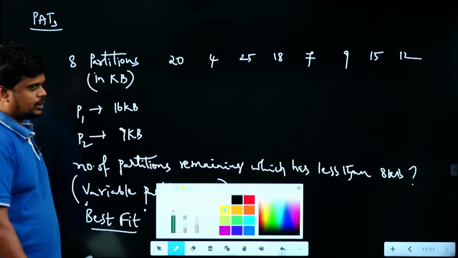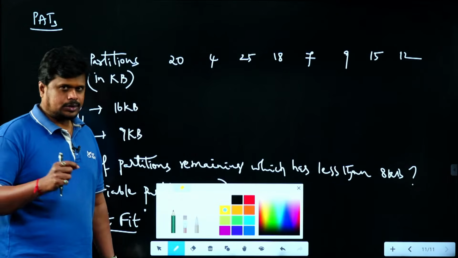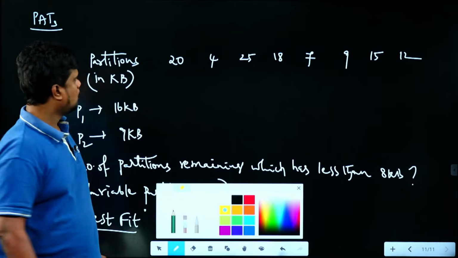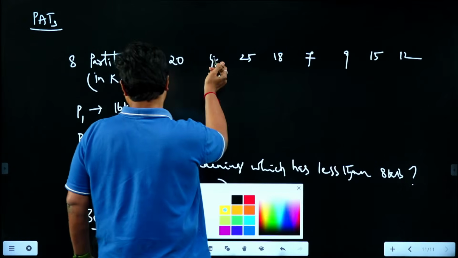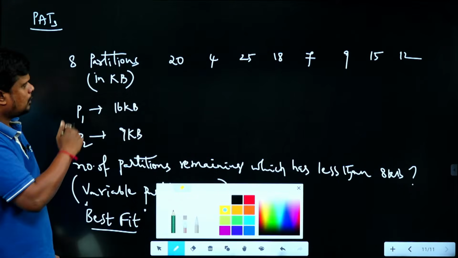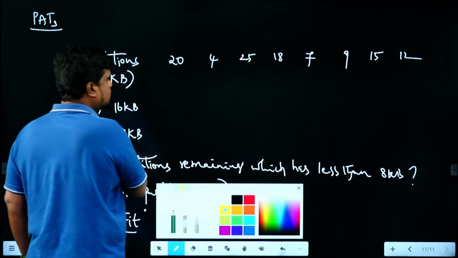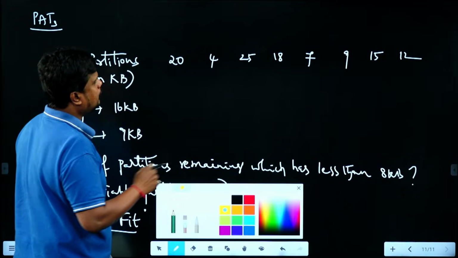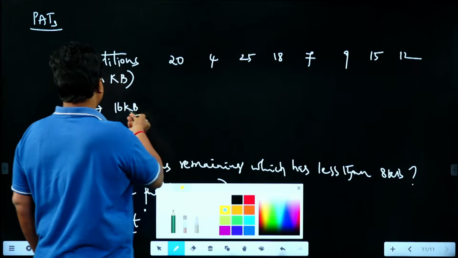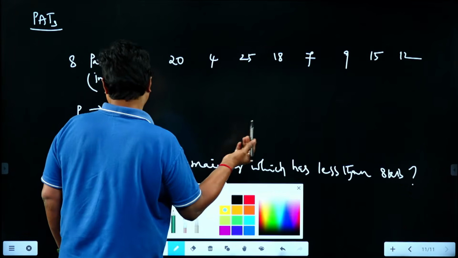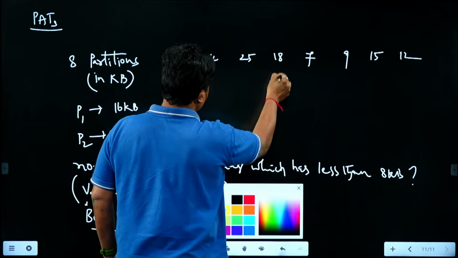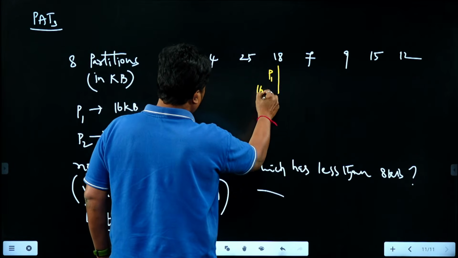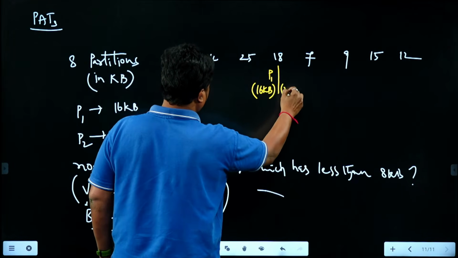So best fit is what? What is the basic idea of best fit? Best fit always looks for the smallest memory partition that is big enough to satisfy the process request. Among these partitions, which is the smallest one? 4, but it cannot satisfy P1's 16 KB. The next smallest is 7, it cannot satisfy P1. The next is 12, which cannot satisfy P1. The next is 15, which cannot satisfy P1. Then the next one is 18. 18 can satisfy P1, so P1 will go into this 18. As it is the variable partition technique, out of 18 KB, if it is occupying 16 KB, the leftover is 2 KB.